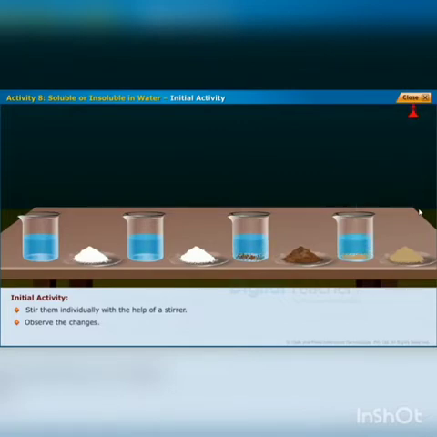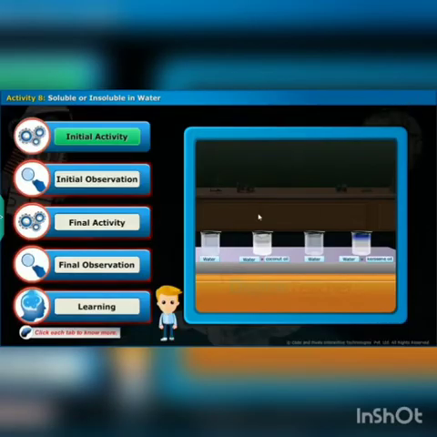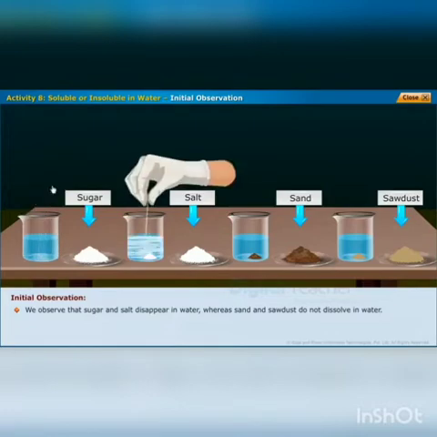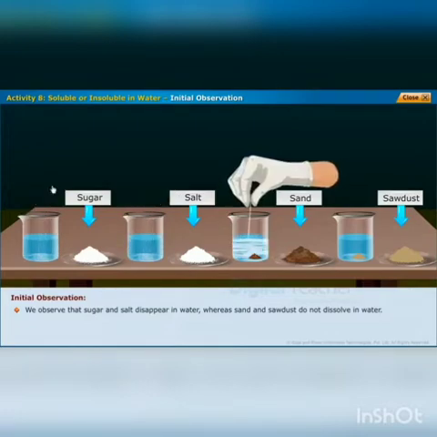What did you observe? Yes, we observed that sugar and salt disappear in water, whereas sand and sawdust do not dissolve in water.